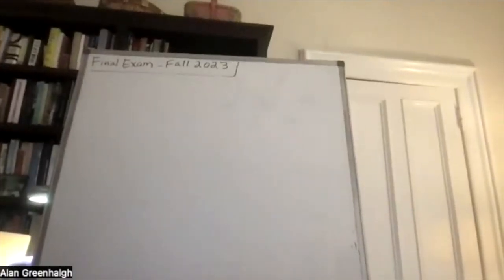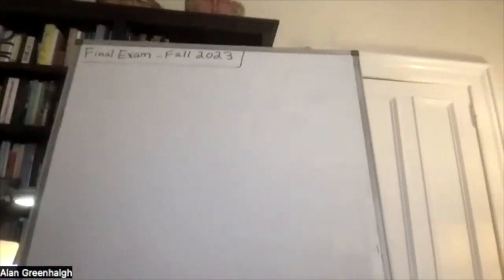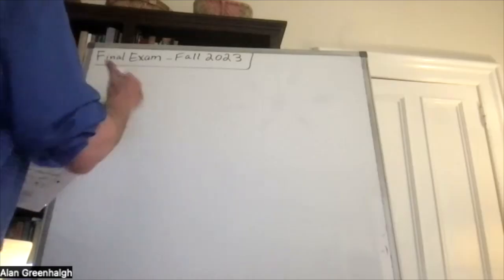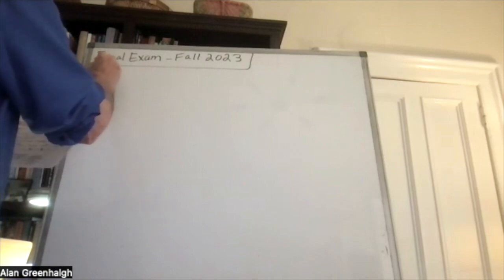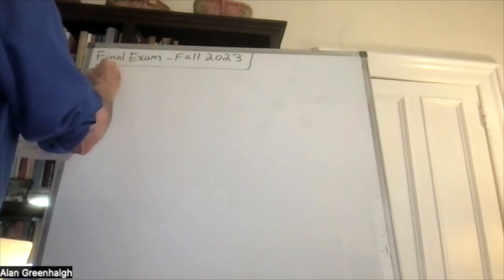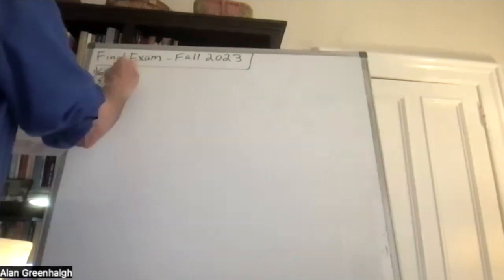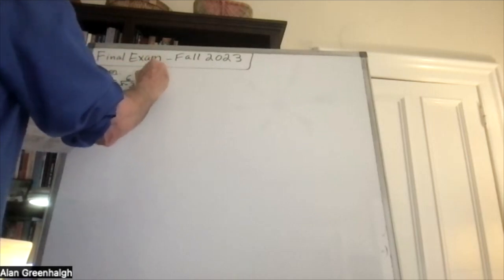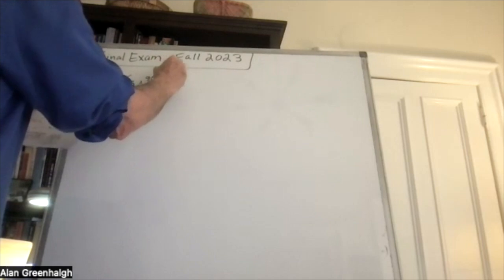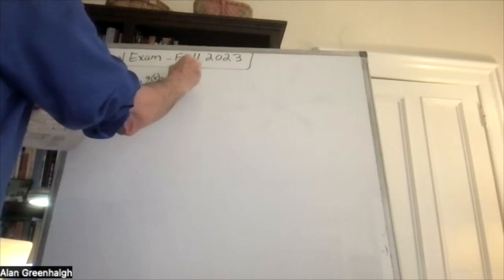This is the fall 2023 exam that was given. Here's problem number one. You're given that f of x is equal to 6 over x minus 3. g of x is equal to 12x minus 3.